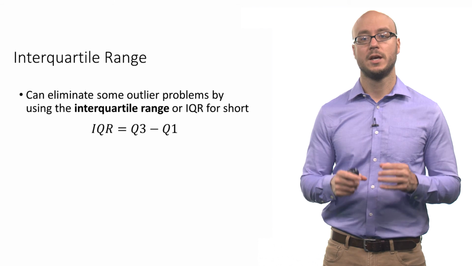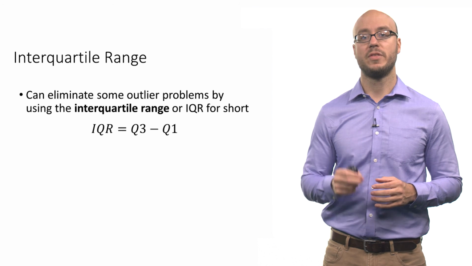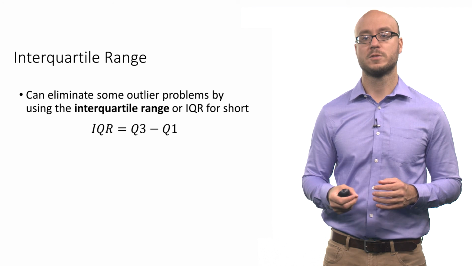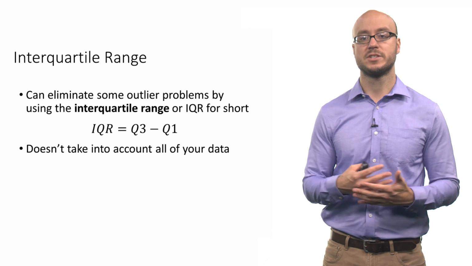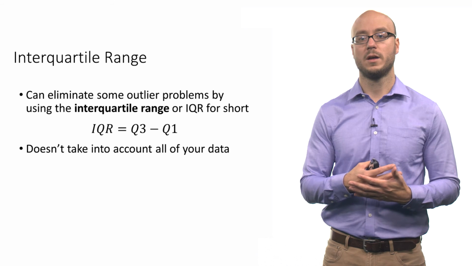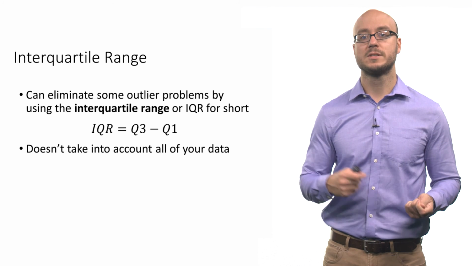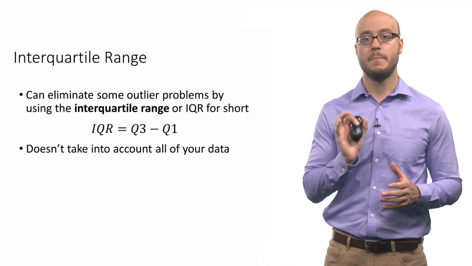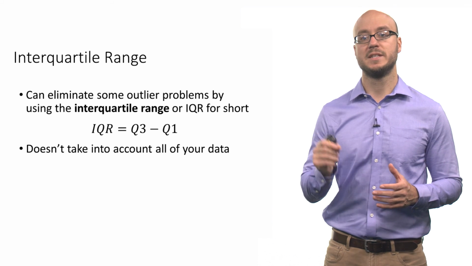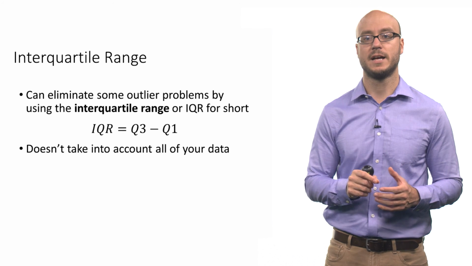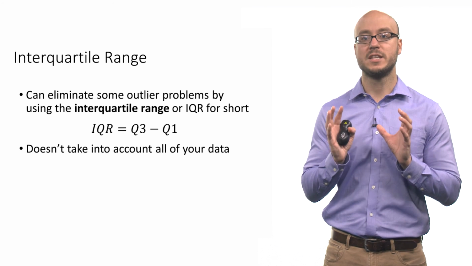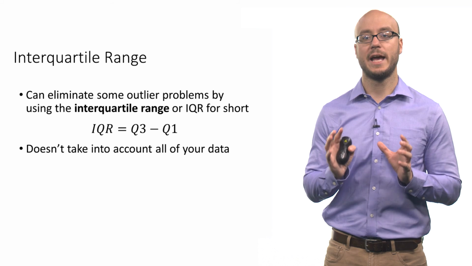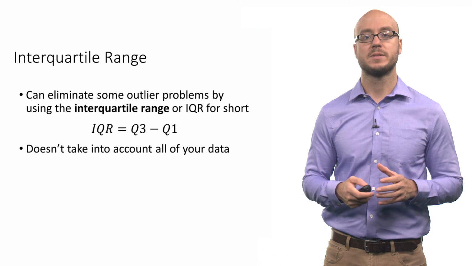That measure of variation that is robust to outliers is called the interquartile range. The interquartile range is simply the third quartile minus the first quartile. So when you have a set of data points, you organize them from lowest to highest, and then you calculate the percentiles. That middle 50% of the data, the difference between the 75th percentile and the 25th percentile, is known as the interquartile range. You're basically looking at the range of the middle 50% of the data.